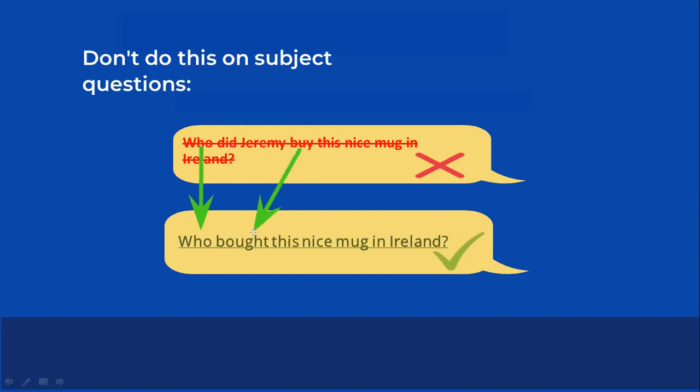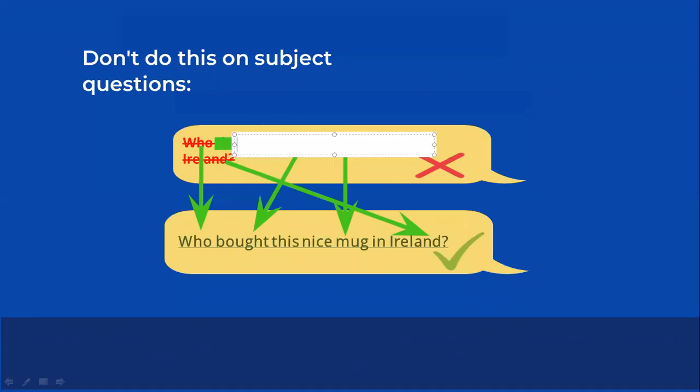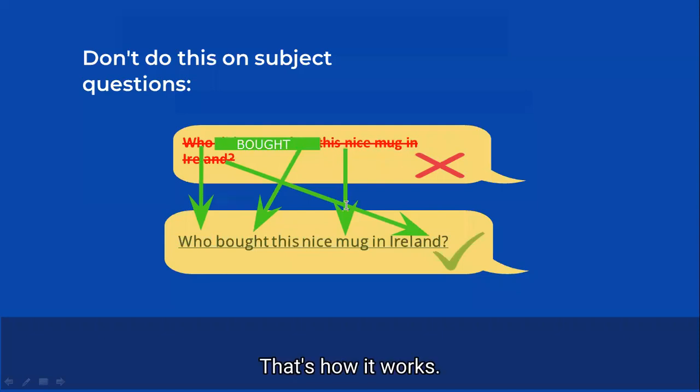Buy, we're going to use buy in past. We have this nice mug, and we have England. What we don't have, sorry, is did Jeremy buy. We don't have who both. This nice mug in England. That's how it has to work.